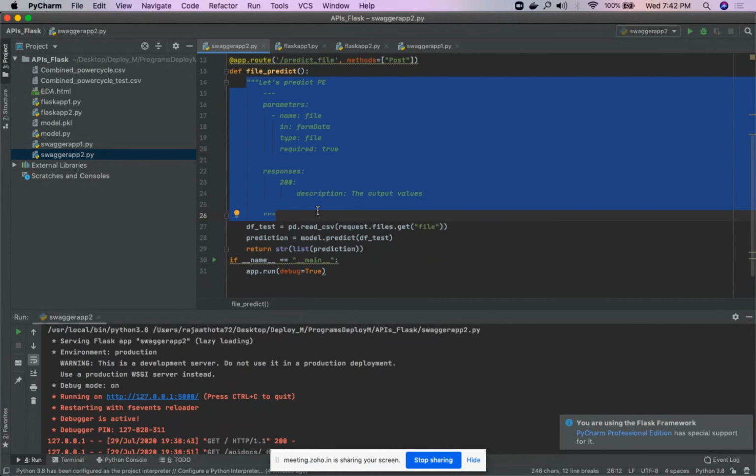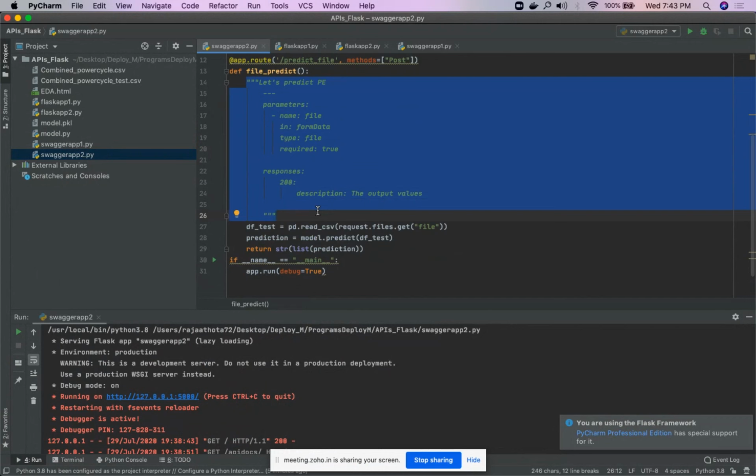Previously, whenever you were writing parameters, you mentioned the data type and all other parameters. Here the name that I want to input is file, and the data should be in the form. That means whenever the form is getting filled step by step from the CSV, it should predict the values. So I'm mentioning it as form data.